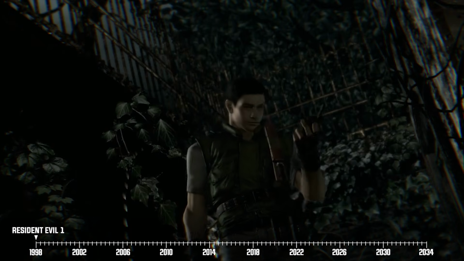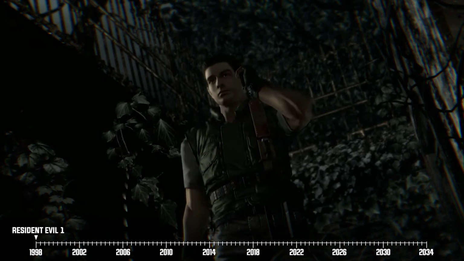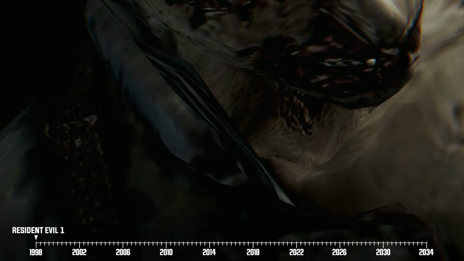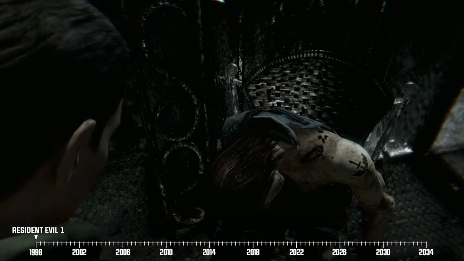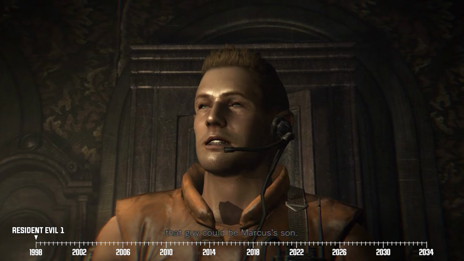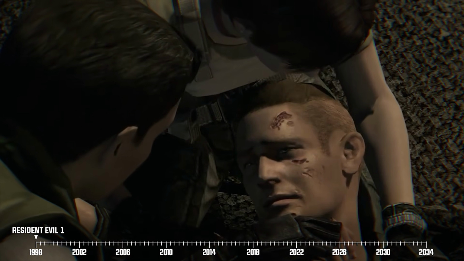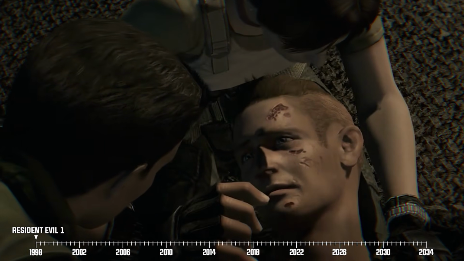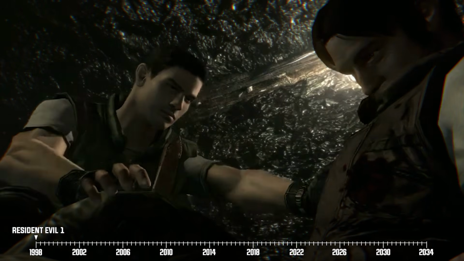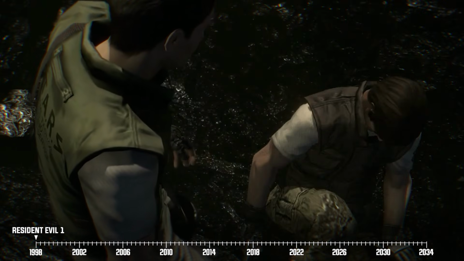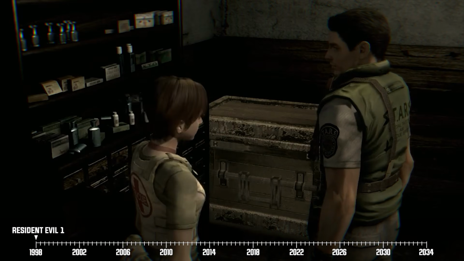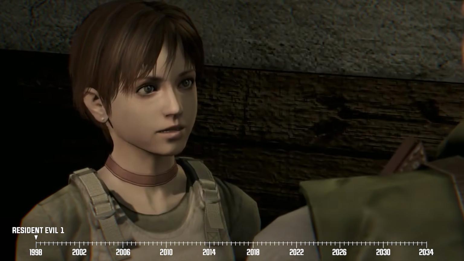and along the way, he gradually finds out the ultimate fates of nearly each and every Bravo team member who stepped into this manor. First, there's Forrest Spire, who meets his end after getting ambushed by a murder of mutated crows. Then there's Bravo team member Richard Aiken, a dude who succumbs to the venom of a giant mutant snake known as Yawn. Finally, Captain Enrico Marini himself takes a bullet to the head from a mysterious figure, just as he reveals that there's a spy working within STARS. But like I mentioned earlier, Rebecca survives the whole ordeal when Chris rescues her somewhere along the way.